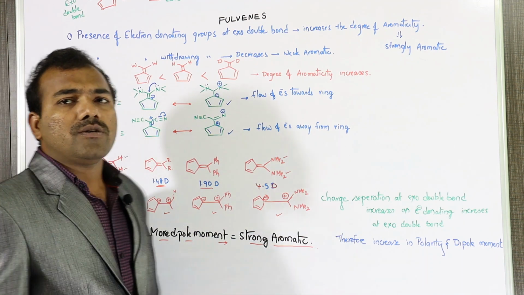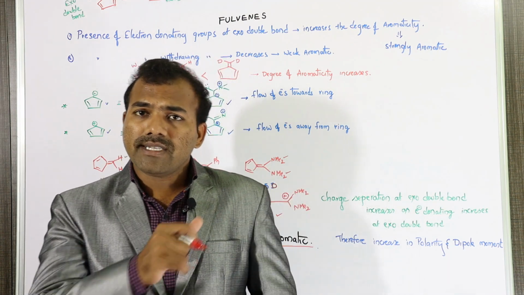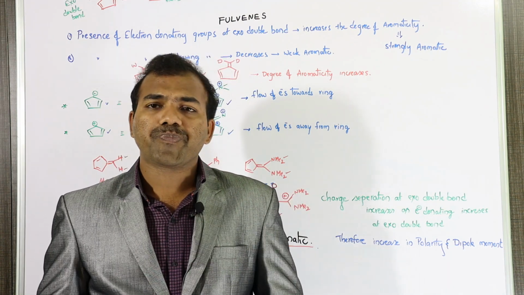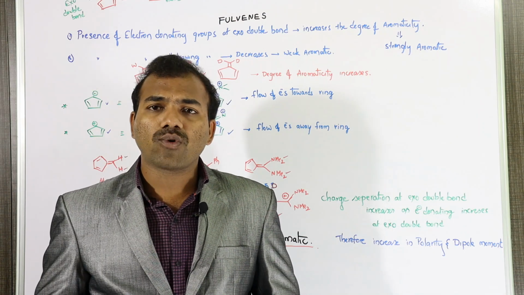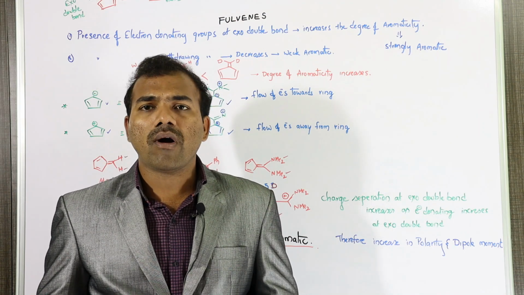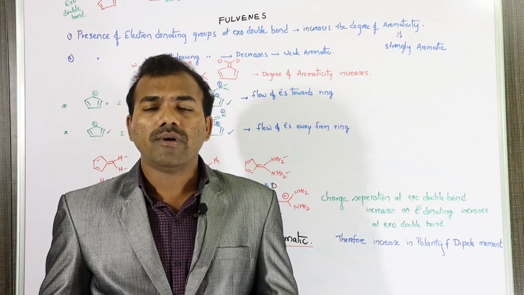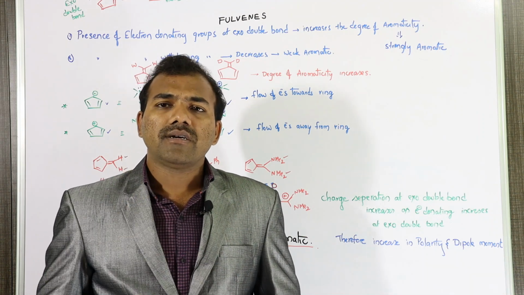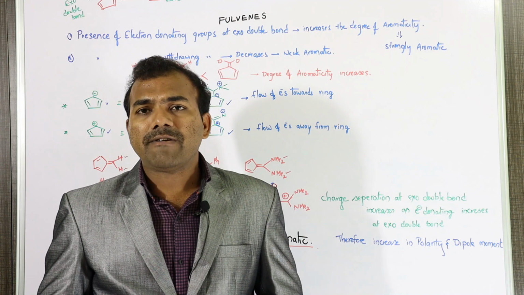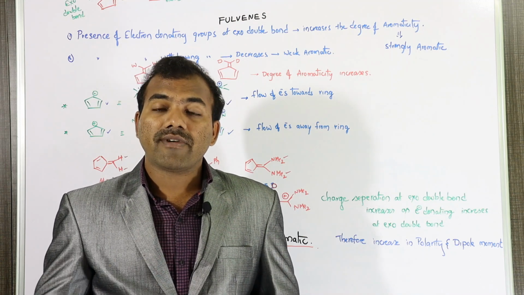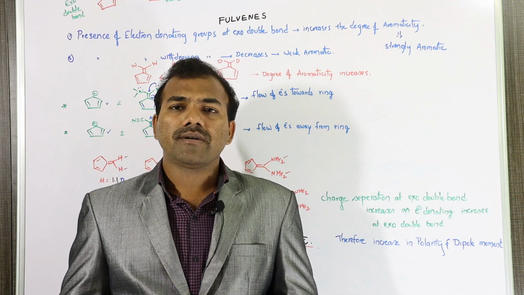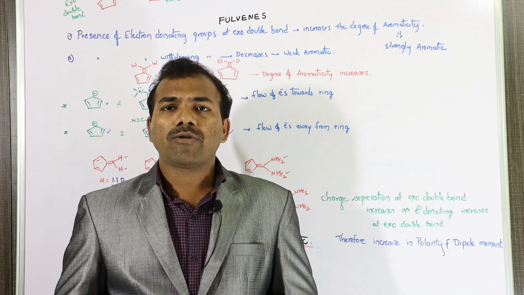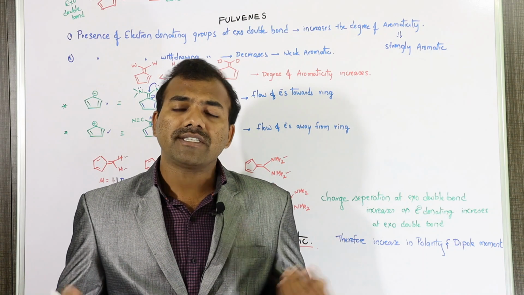So whenever you see these examples in your exam, first look at the nature of the groups. Is it an electron donating group or an electron withdrawing group? Basing on that, you can predict the aromaticity, whether it is anti-aromatic or aromatic. These are the fulvenes. In the next session, we are going to discuss fulvalenes. What are the fulvalenes?